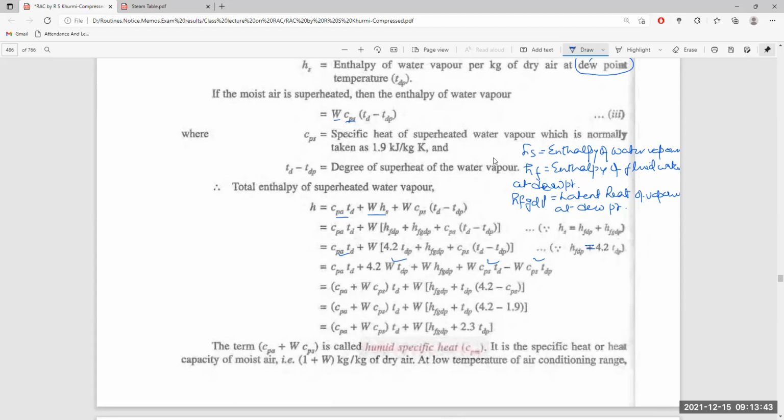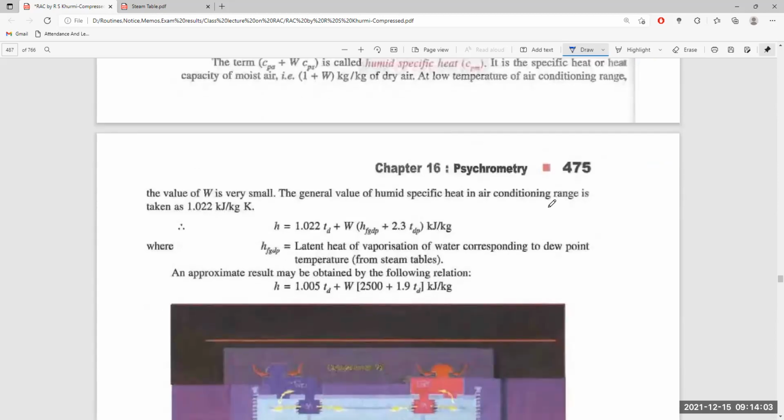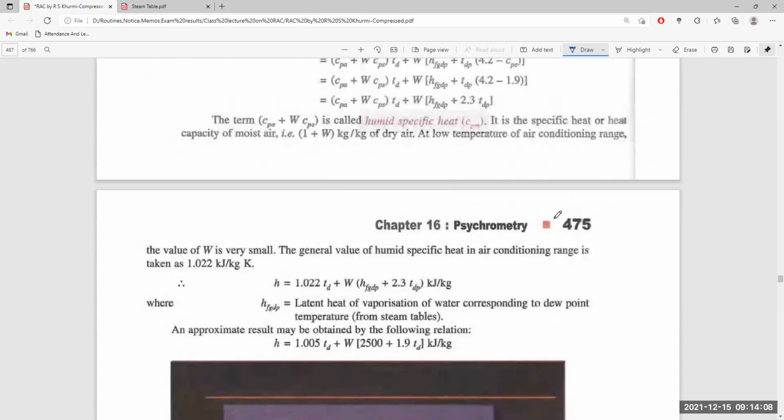So this becomes W HFGP 2.3 dP. The term CPS W DP is called humid specific heat. This is the specific heat or heat capacity of moisture, that is 1 plus W kg per kg of dry air. At low temperature of air conditioning systems, the value of small w is very small. The general value of humid specific heat for air conditioning is 1.0022. That is, we replace them with 1.02 TDP W.